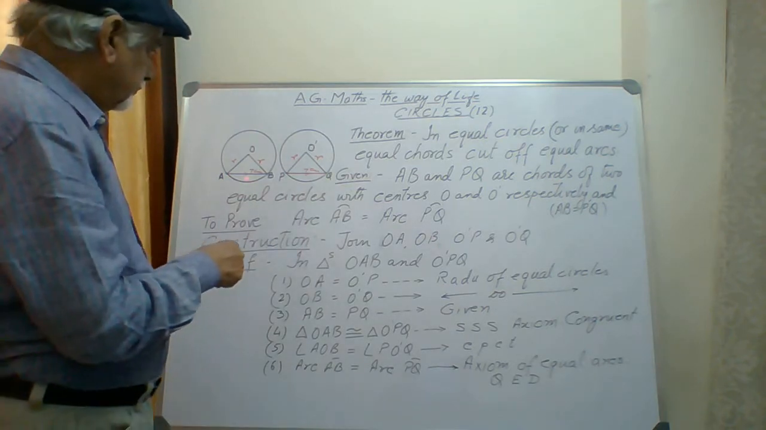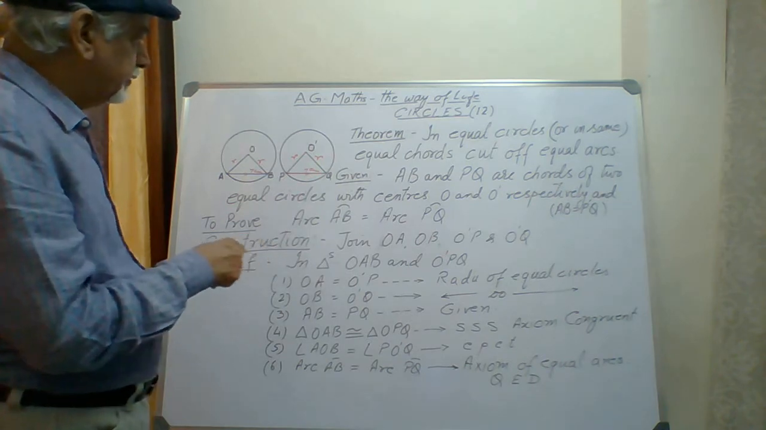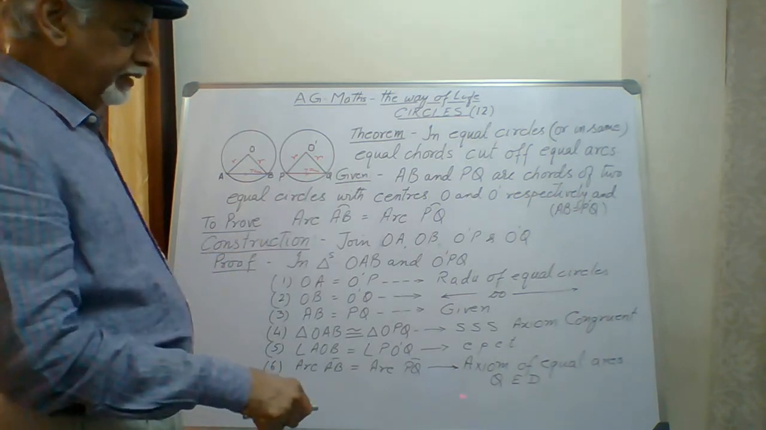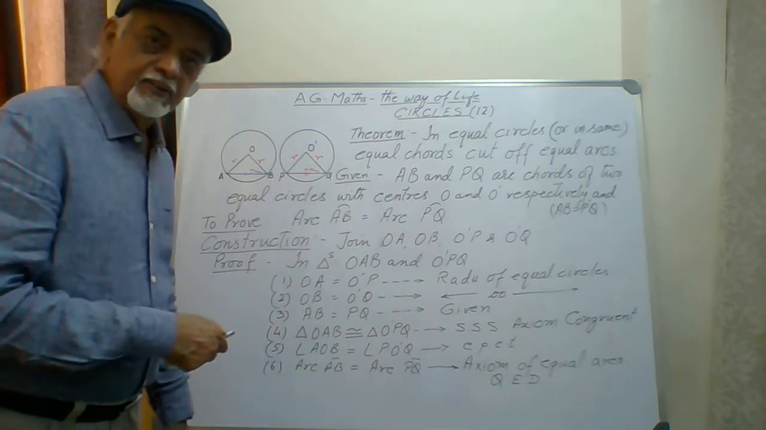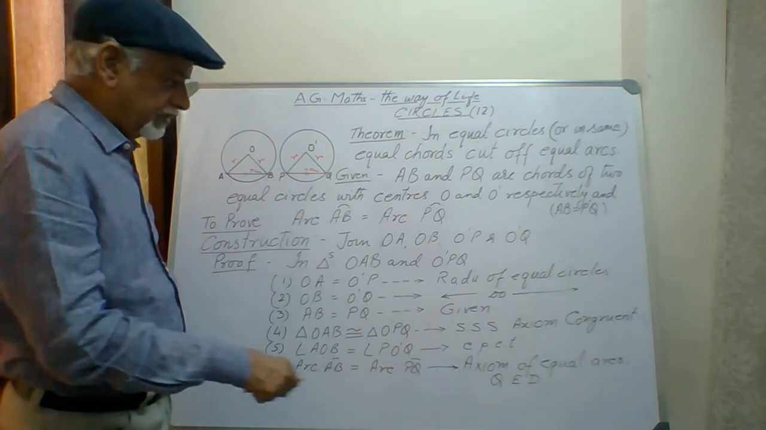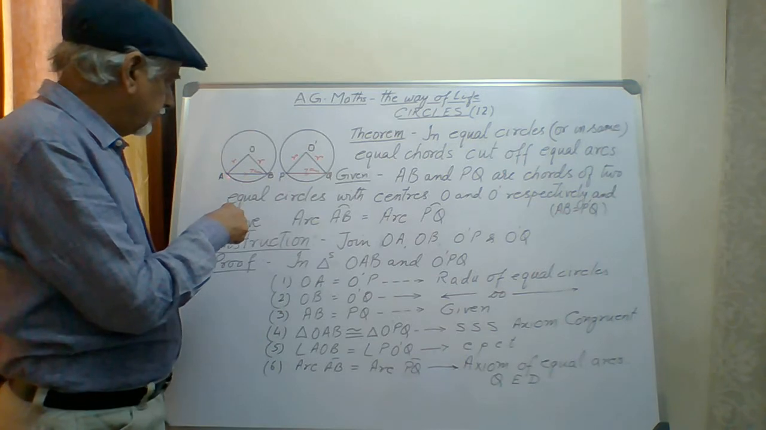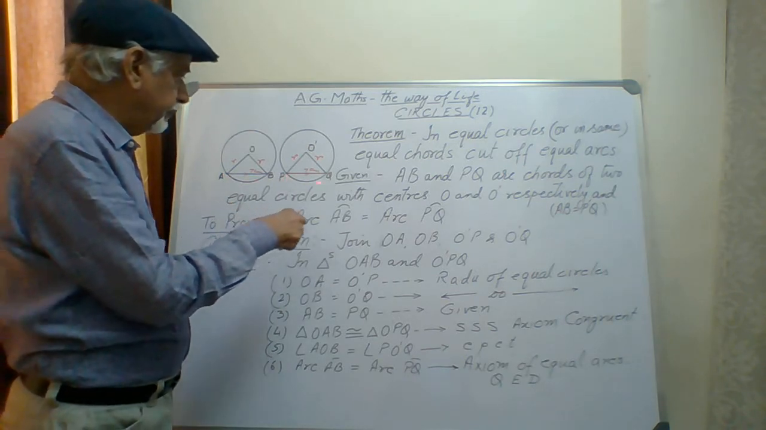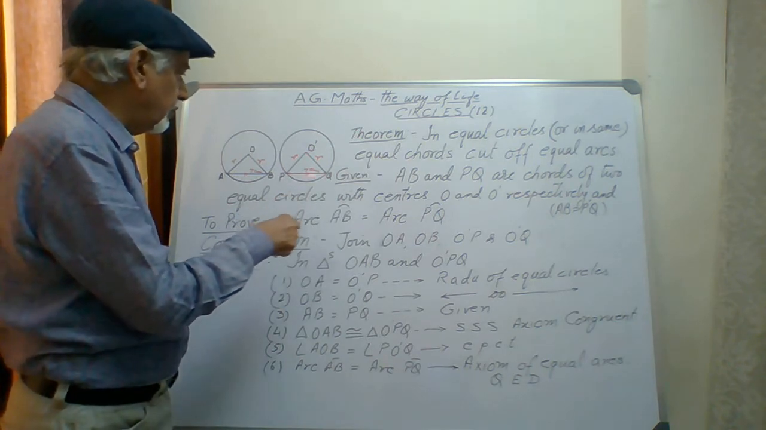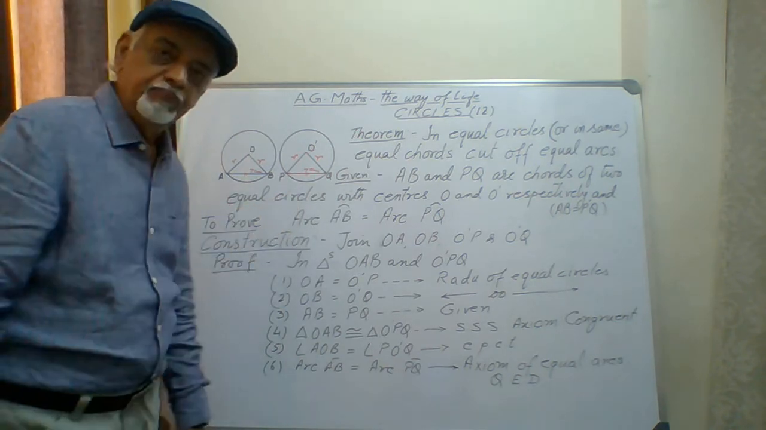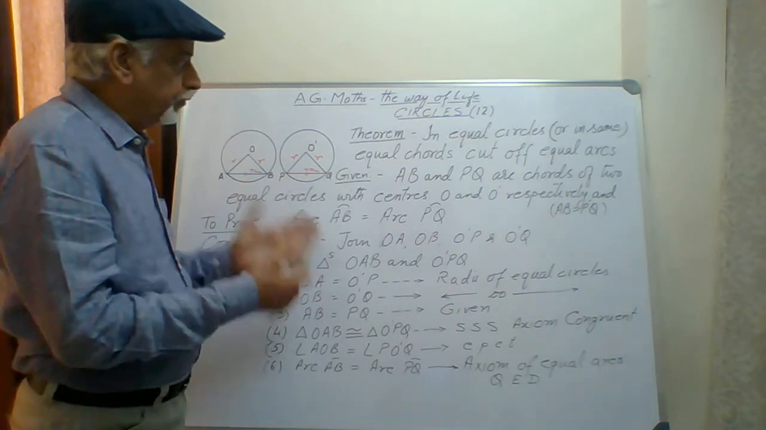And when the angles are equal, then the arcs will also be equal because equal circles obtain equal arcs. That is the axiom of equal arcs theorem which we have discussed previously. So lastly we say QED. What is the QED? Arc AB, the curve length AB, is equal to the curve length PQ because they are subtended by equal chords in equal circles, or it may be in the same circle. Here is how we prove this theorem.